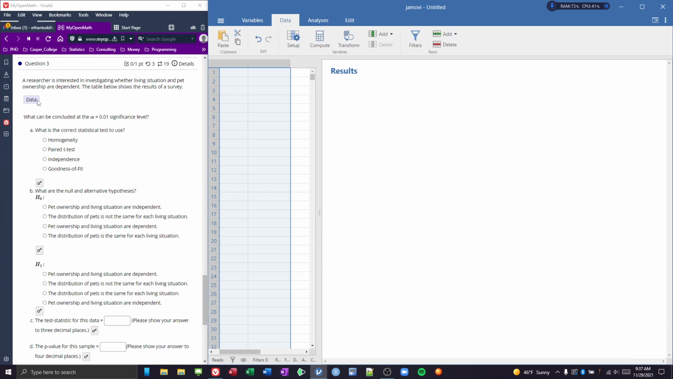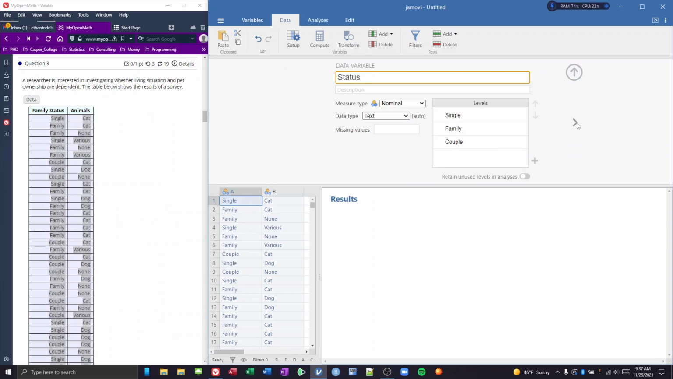Let's go ahead and grab our data. I'm going to copy those and paste them in here. Paste. And let's name our variables. Let's call variable A status, and we'll do the next one as animal.